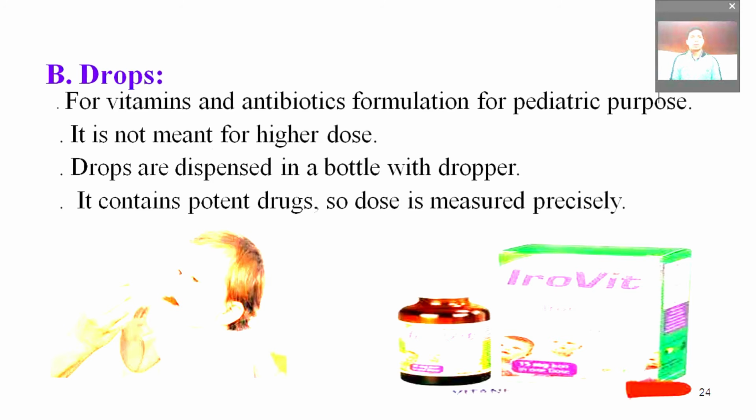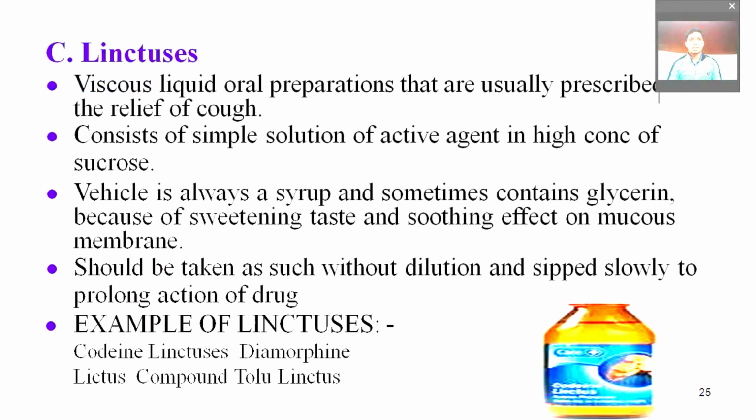Next is drops. Some drops are mainly for children. They are vitamin and antibiotic formulations for pediatric purposes. They are not meant for a very high quantity of dose. Where the medicine requirement is high, drops are not recommended. Drops are dispensed in a bottle with a dropper. They contain potent drugs, so the dose is measured precisely because a dropper is given with the formulation to measure it.